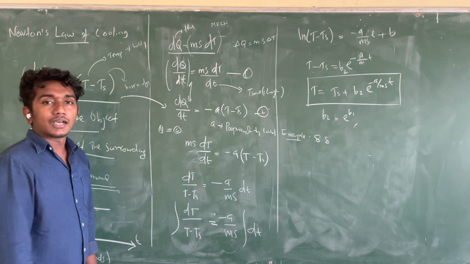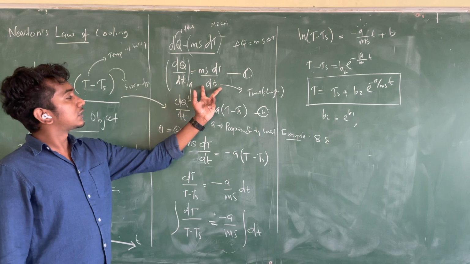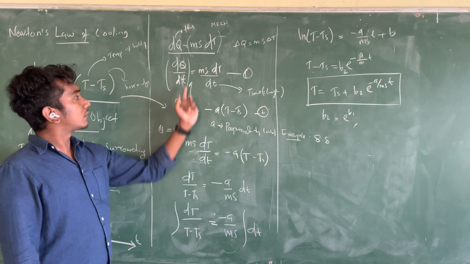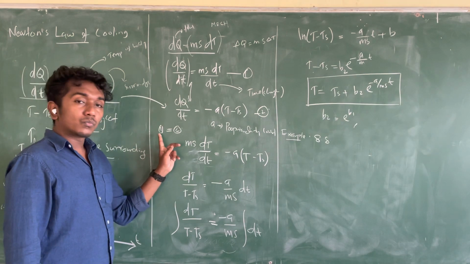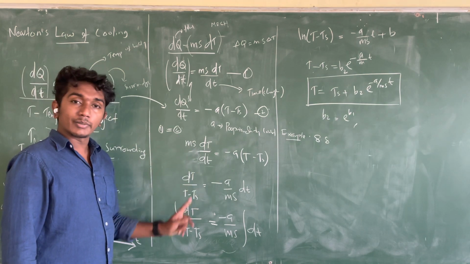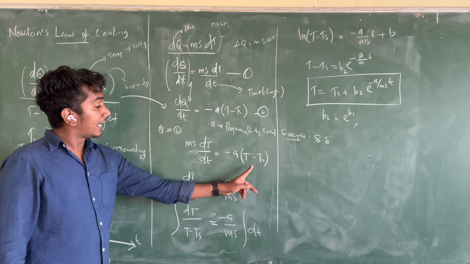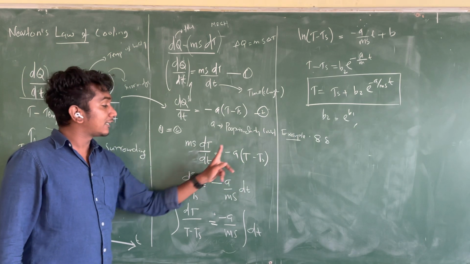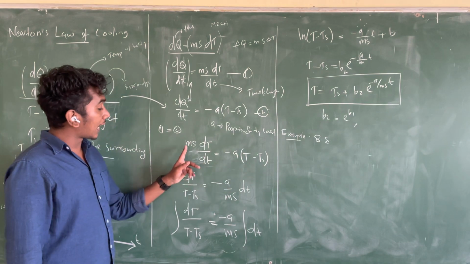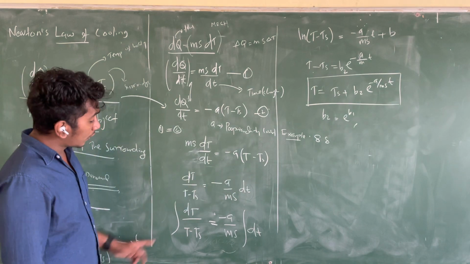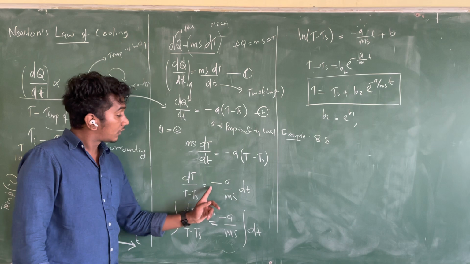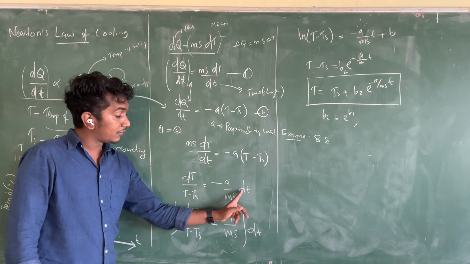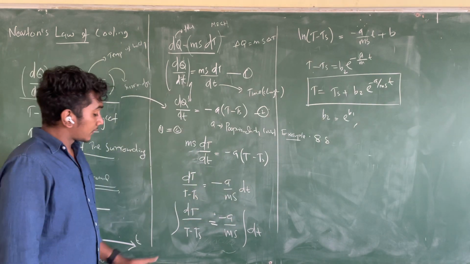Okay, I just made this equal to this one because it's very clear from equations 1 and 2. Then 1 is equal to 2, which gives us this equation. Take T minus Ts to this side, dt to that side, and ms also that side. So dT divided by T minus Ts is equal to minus a divided by ms into dt. Okay, so what is this?